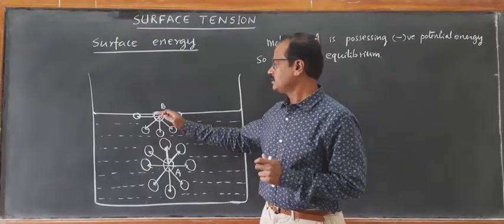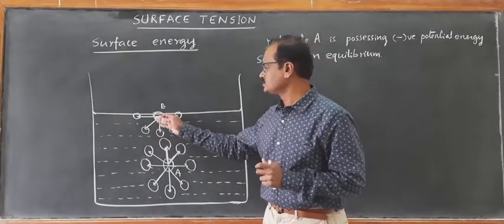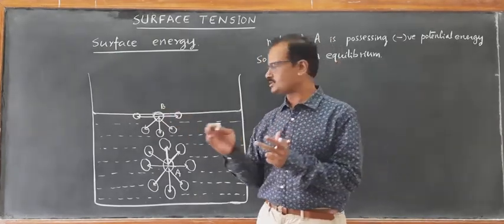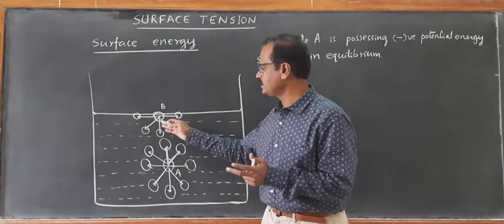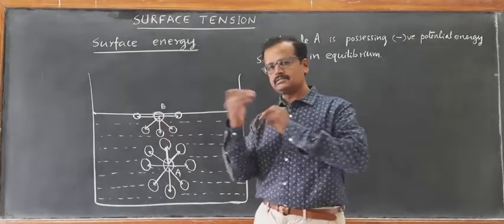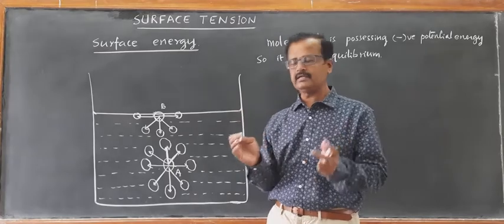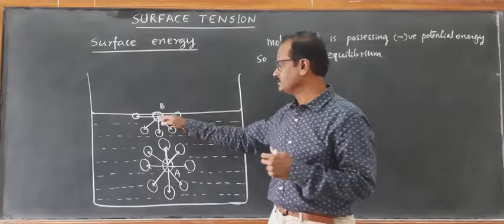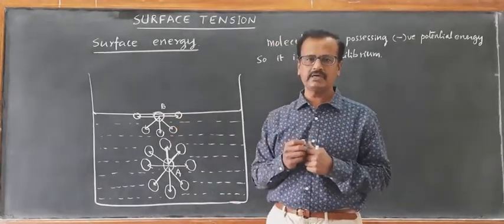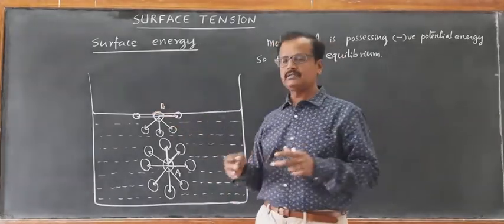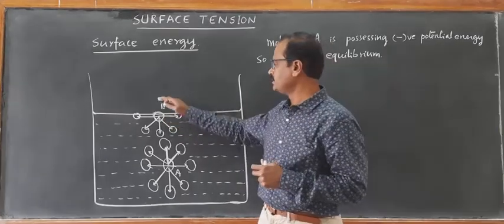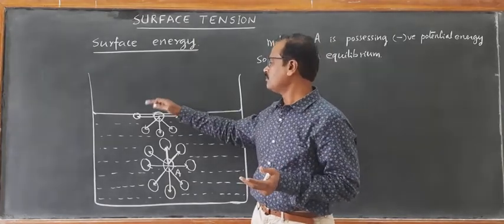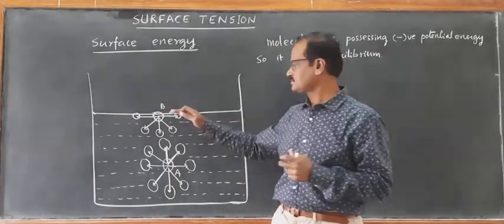Now you see, only the molecules which are below and sideways, laterally, whichever molecules are there, they exert the strong attractive force. They pull each other by strong attractive force. And above B, there are no molecules. Above B, there are no liquid molecules. So there is no force of pull above the surface of B, above the surface of liquid.